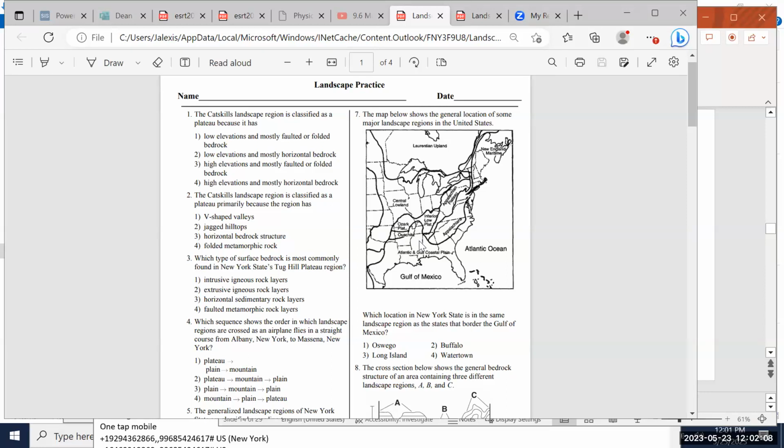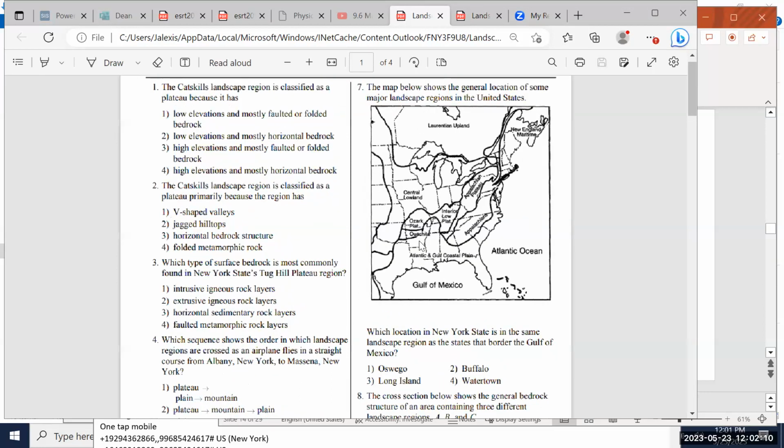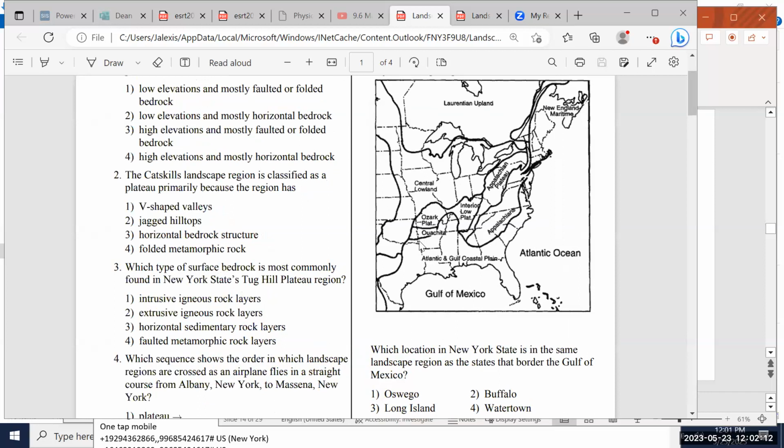The Gulf of Mexico is right here, right?